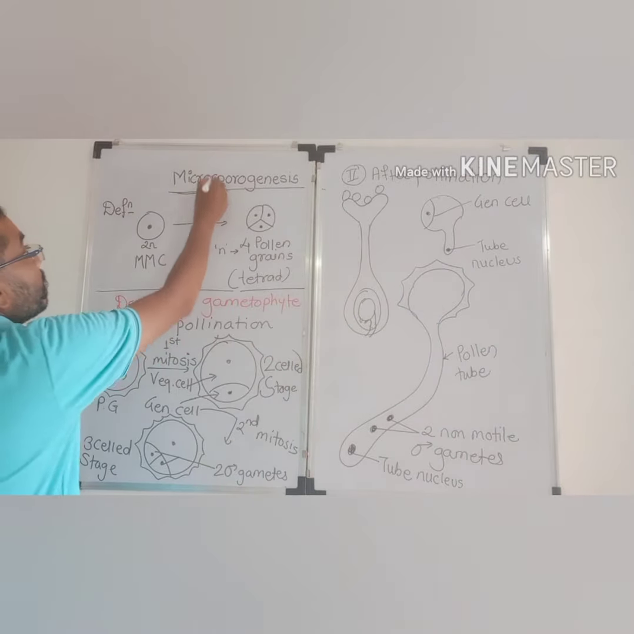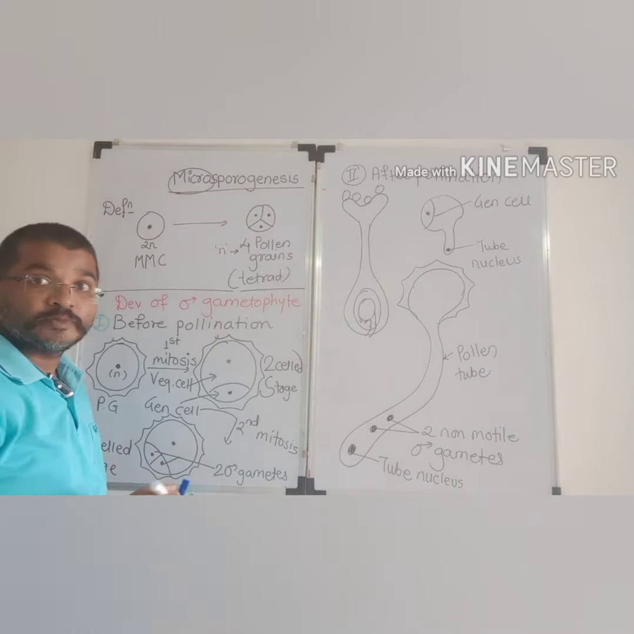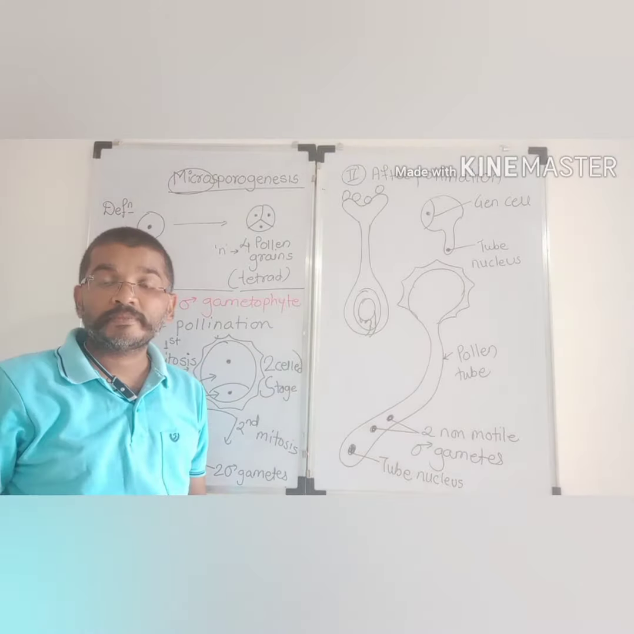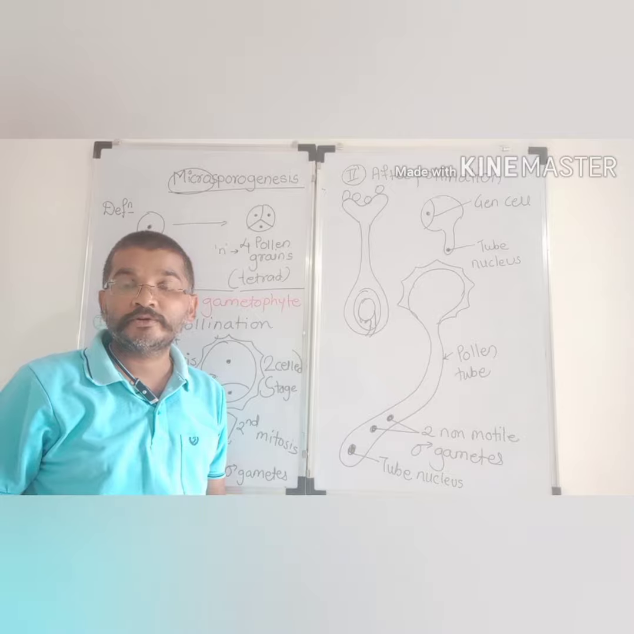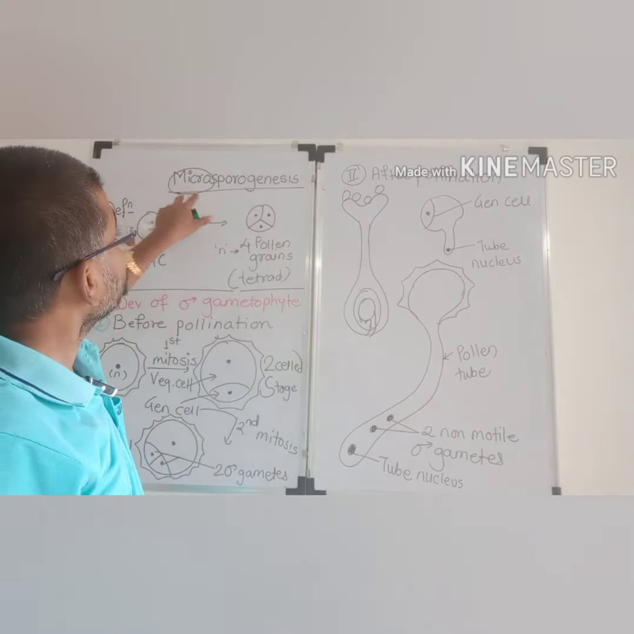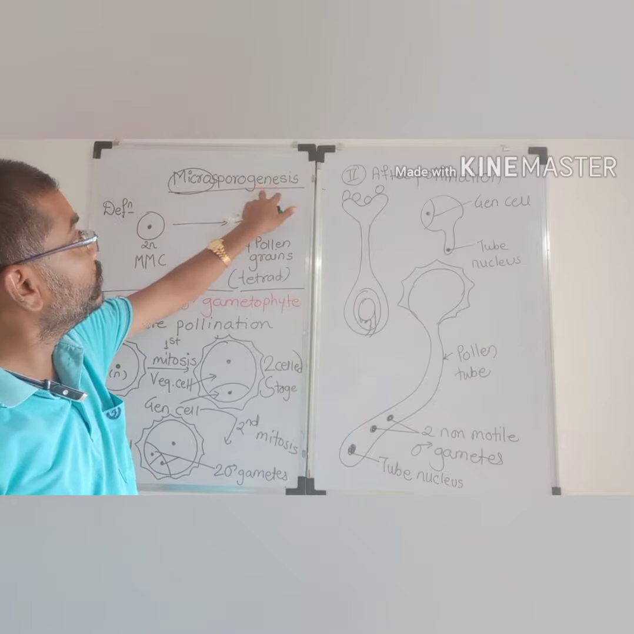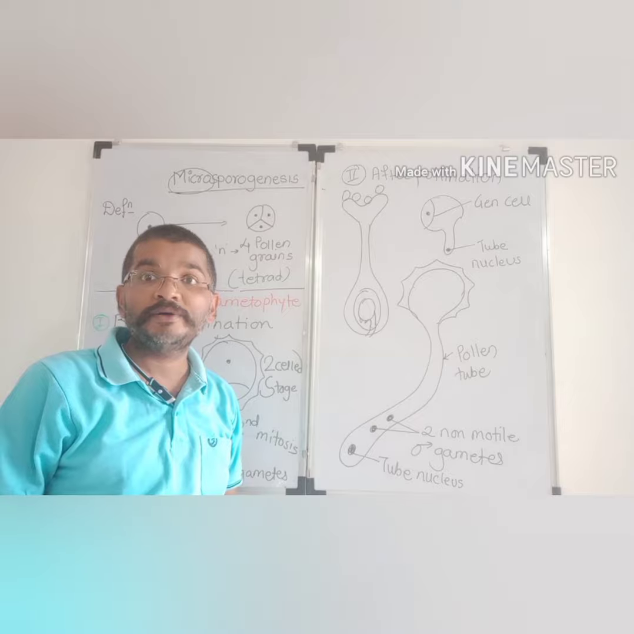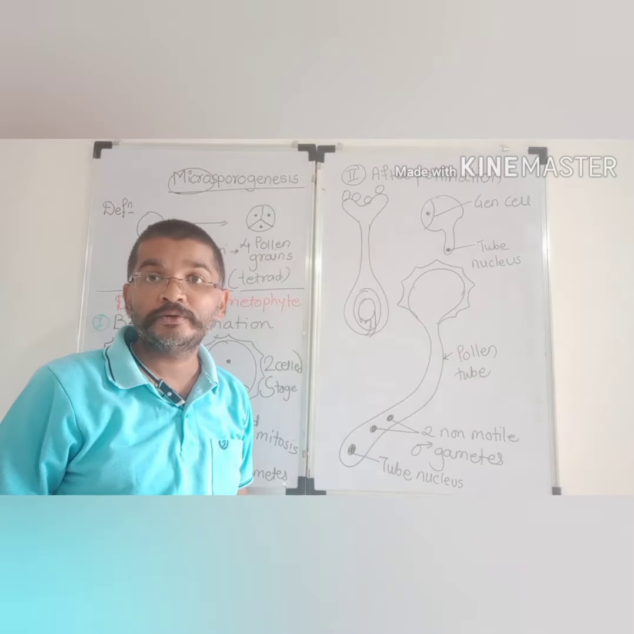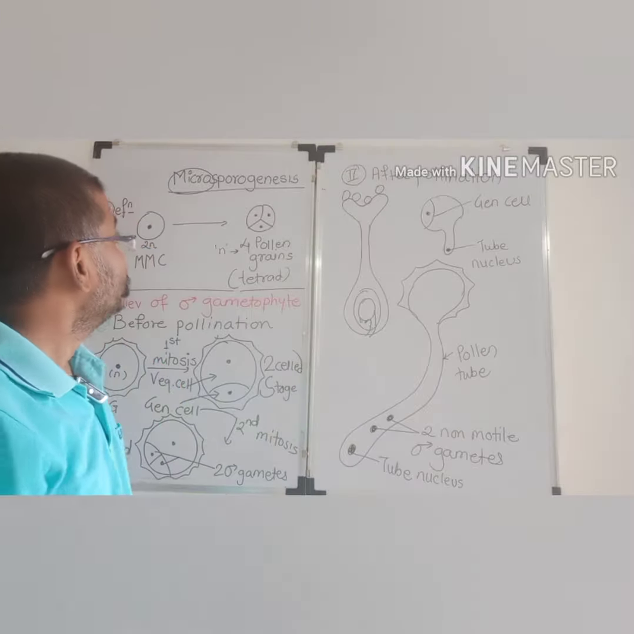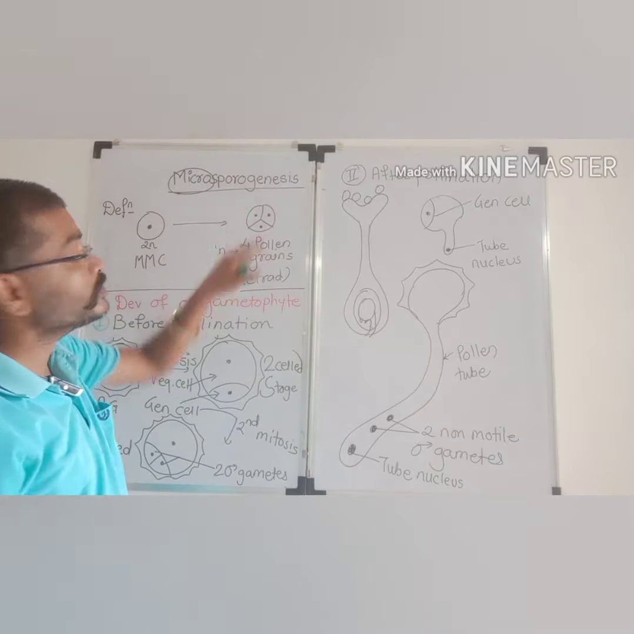Micro plus sporogenesis. In the previous lecture, we had seen the structure of microspore. Microspore is also called a pollen grain. So the pollen grain producing process, the process by which pollen grain gets produced inside the pollen sac, that process is called microsporogenesis.